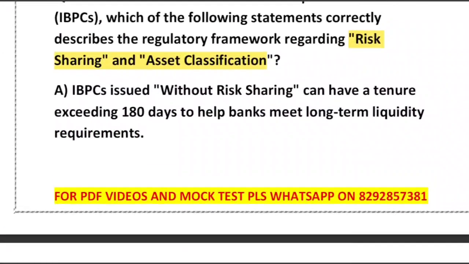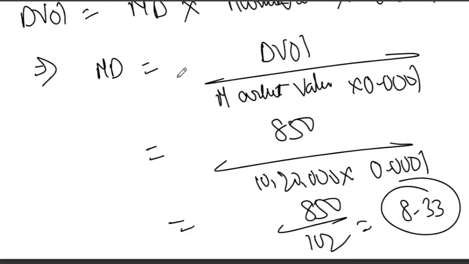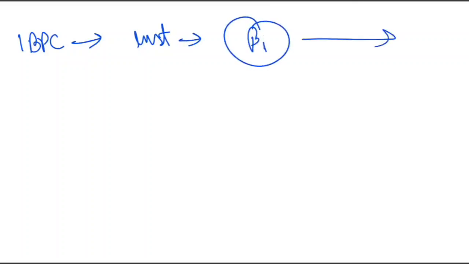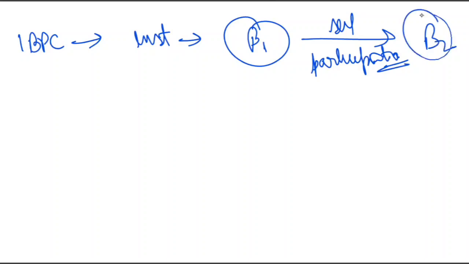So before getting into the detail of this question, let me first explain what this IBPC is all about. Remember, IBPC is an instrument through which one bank sells participation in its loan portfolio. Let me write it down. This is bank number 1, they sell participation in the loan portfolio, and this is bank number 2. What do they do? They buy participation. So this is the buyer and this is the seller.